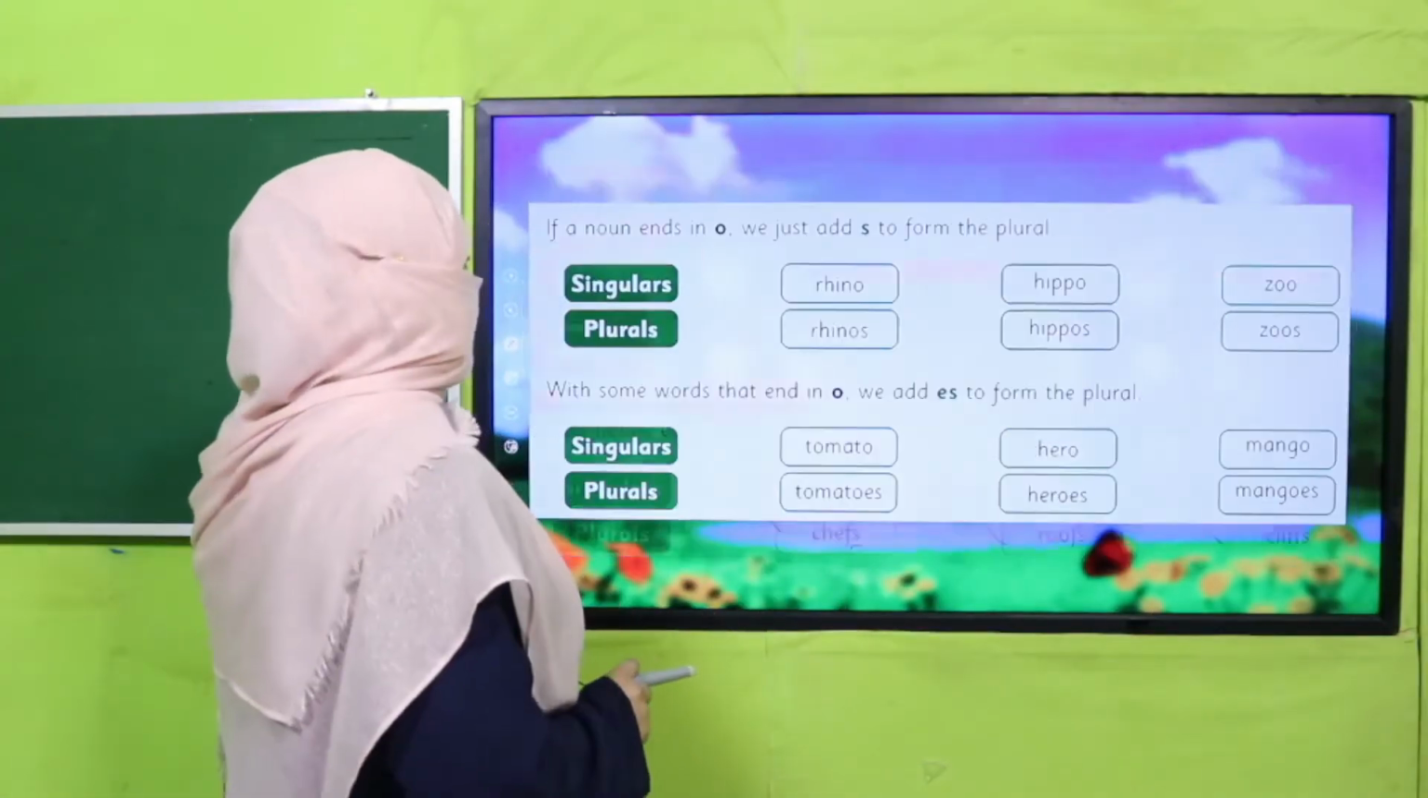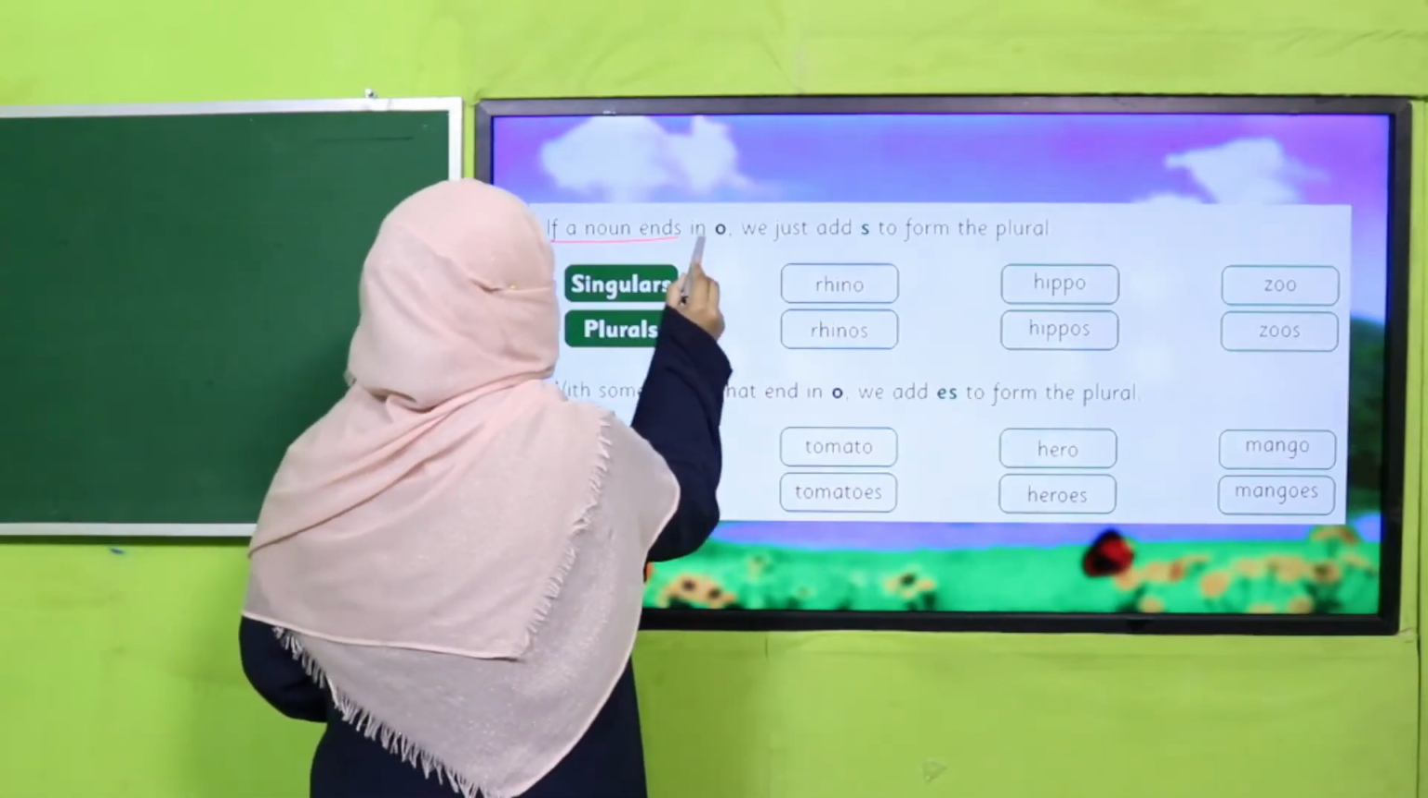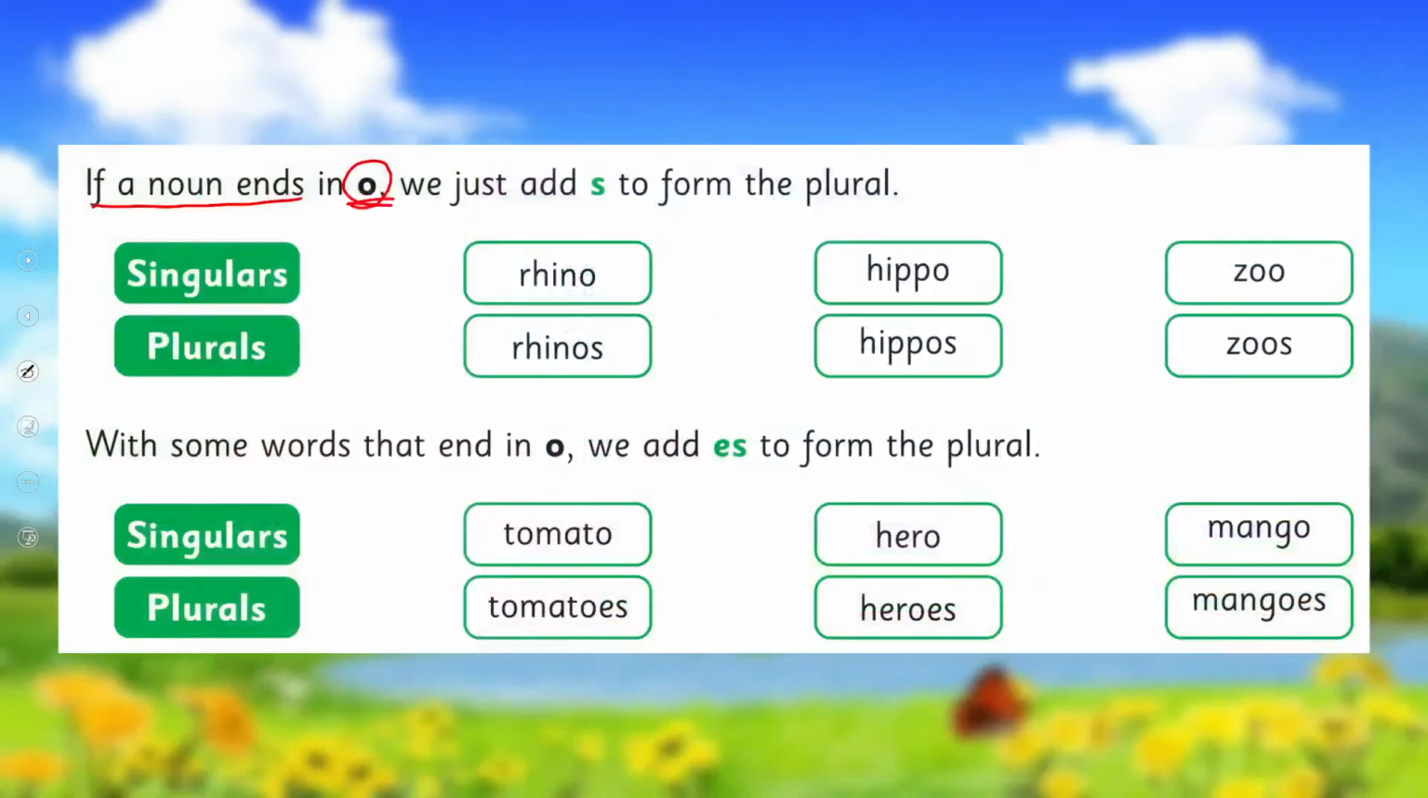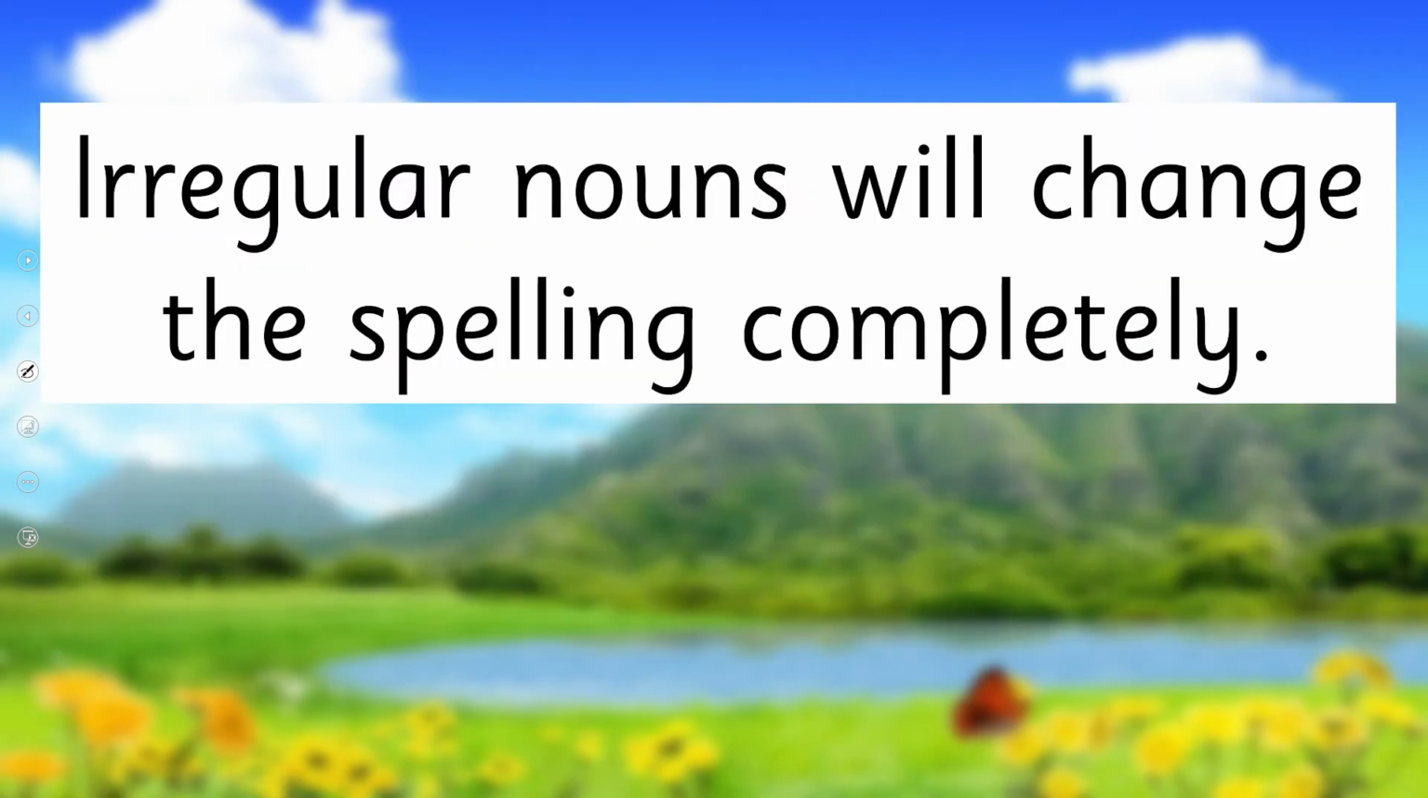All right. So the next is if a noun ends in O. Yesterday we practiced it. If a noun ends on O, what do we do? We add ES. But there are a few exemptions, and we don't add ES, we simply add S. And the examples of these exemptions are rhino, rhinos, hippo, hippos, zoo, zoos. Right? And this is what we practiced yesterday. Tomato, tomatoes. This is usually if a noun ends on O, we add ES to make its plural. Hero, heroes, mango, mangoes. So these are the exemptions for this rule. Right? Next is irregular nouns.